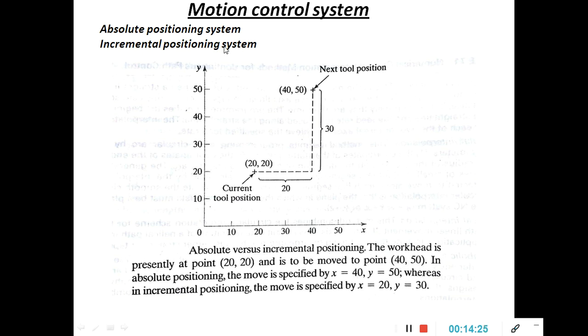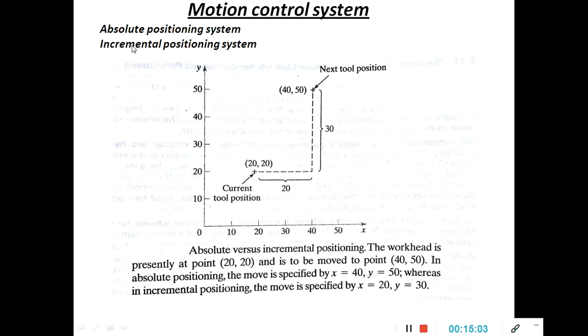See, the difference between absolute and incremental is that in the absolute, you are always taking the values with respect to the origin. But in the incremental, for the next value, the previous point is the origin. Every time you want to mention the next coordinate, the previous one is the origin. But in the absolute positioning system, whenever you take any point on the diagram, it is all with respect to the origin.